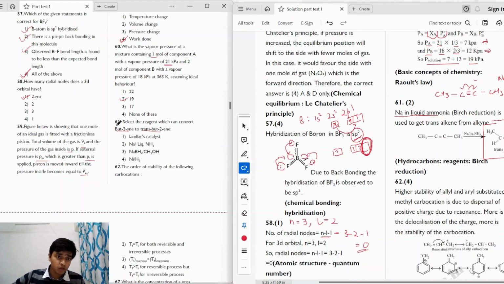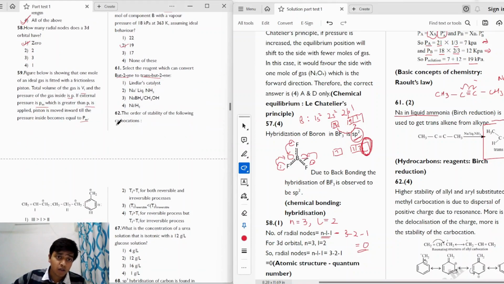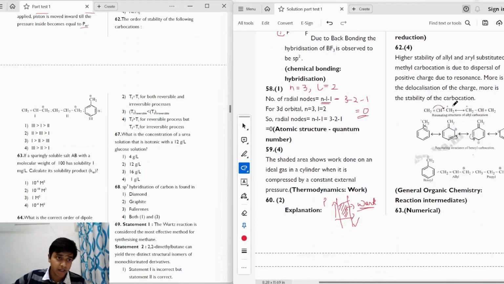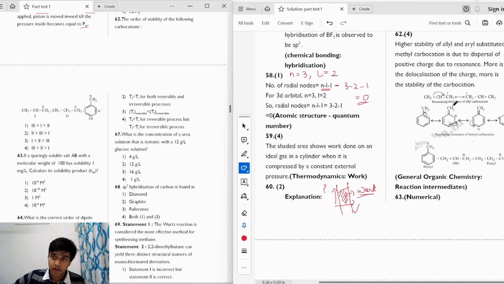Okay, moving on to the next question, we have: the order of stability of the following carbocations is. We have three different carbocations given, and we have to find out the order of stability. So in one we have a benzylic carbocation, in one a primary carbocation, and in one an allylic carbocation. We know that for the stability of a carbocation or any charge, it is mandatory that the charge be delocalized, right? The more the delocalization of the charge, the more stable the charge is, right?